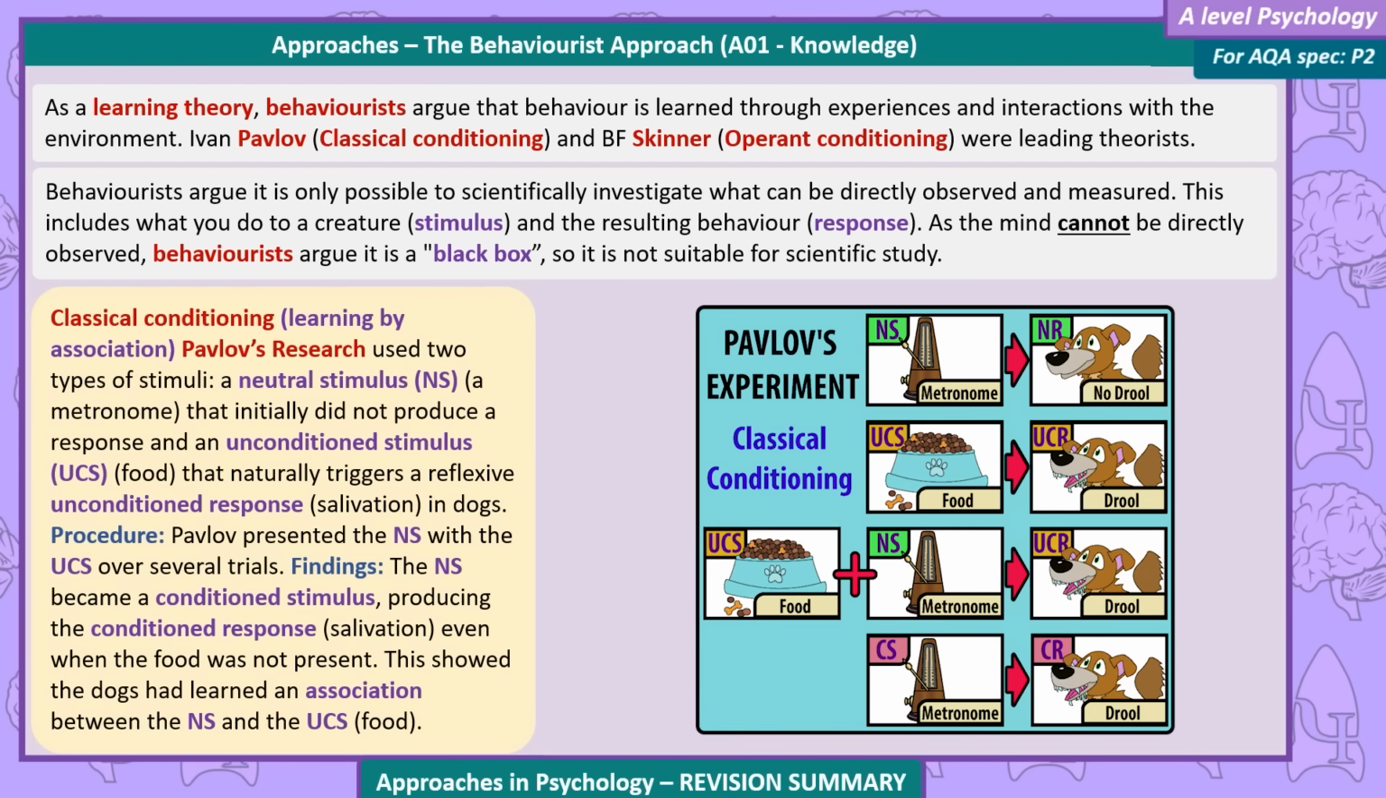Pavlov's research used two types of stimuli, a neutral stimulus, NS, a metronome, that initially did not produce a response, and an unconditioned stimulus, UCS, food, that naturally triggers a reflexive, unconditioned response, salivation in dogs. Procedure. Pavlov presented the NS with the UCS over several trials. Findings. The NS became a conditioned stimulus, producing the conditioned response, salivation, even when the food was not present. This showed the dogs had learned an association between the NS and the UCS, food.